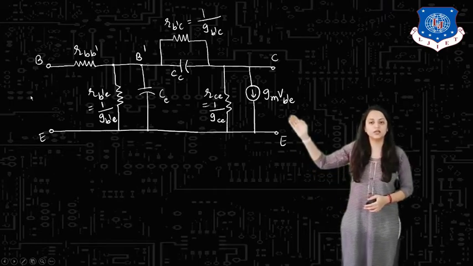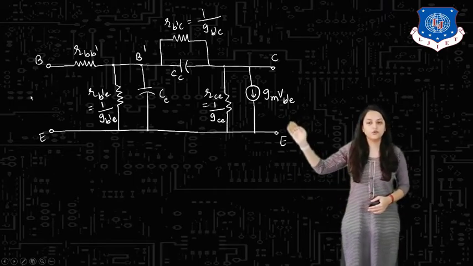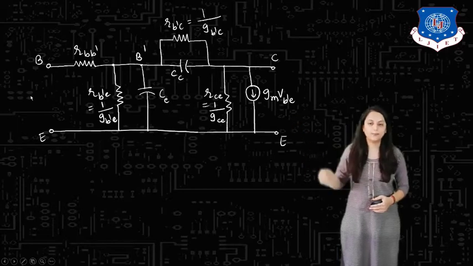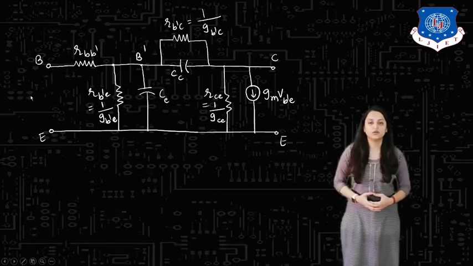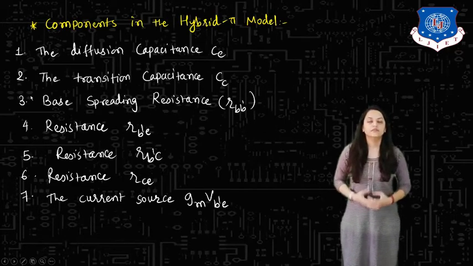As you can see over here, there are 4 resistances, 2 capacitors and 1 current dependent source. This hybrid pi model is very important to understand because this model is going to be our analysis model for the further derivations. Now, we have already seen the components in the hybrid pi model.